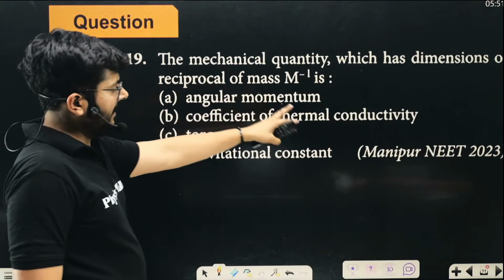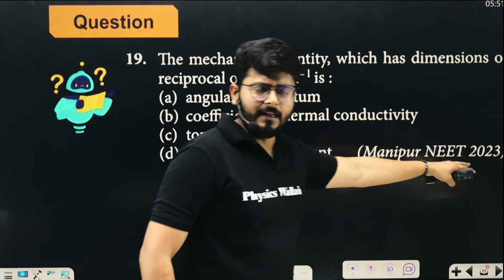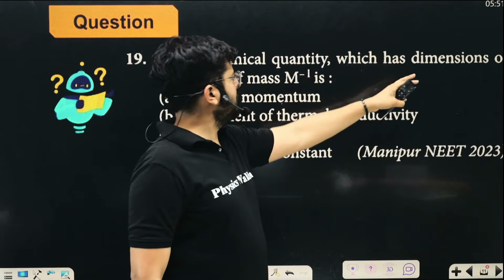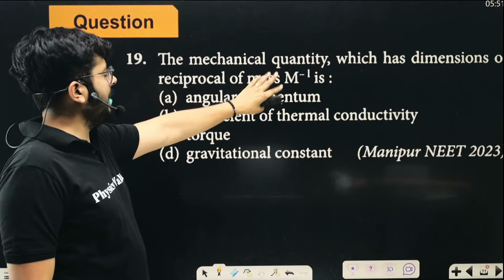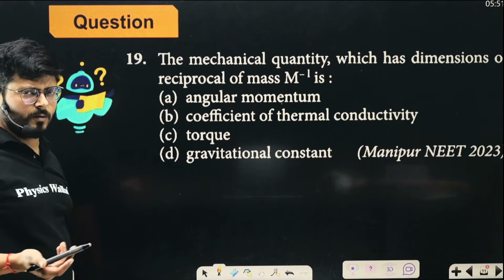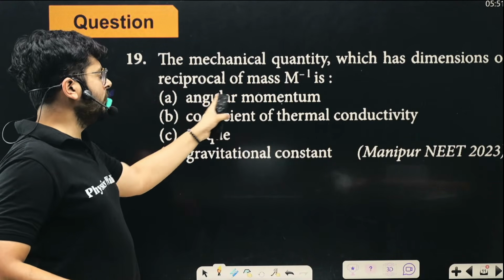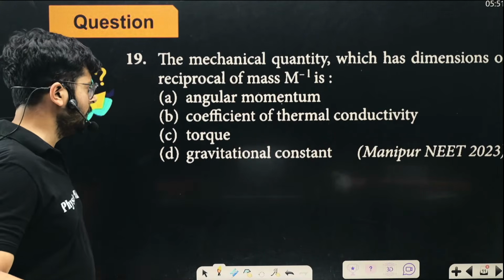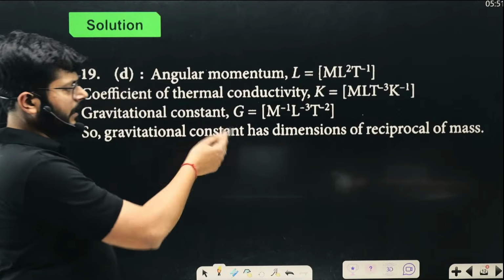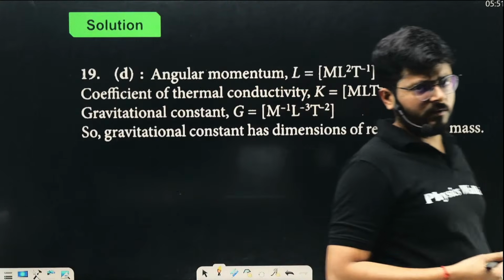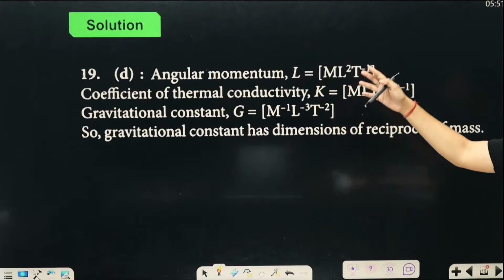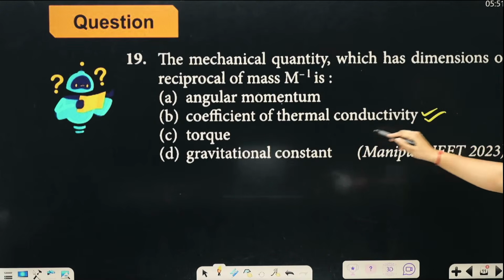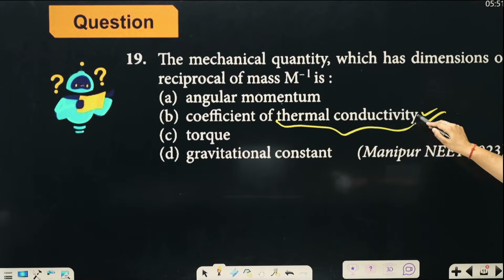The mechanical, again from NEET 2023, a recent year question. The mechanical quantity which has dimensions of reciprocal of M inverse is, so this is from chapter 1. You need to know the formula for these things, angular momentum formula and all those things, and based on that, you can write the dimensional formula. Nothing much to discuss about this over here, but just for the sake of it, you need to know these units.